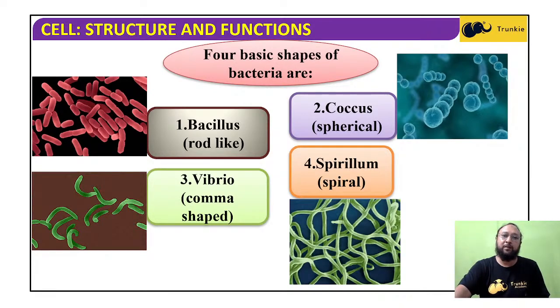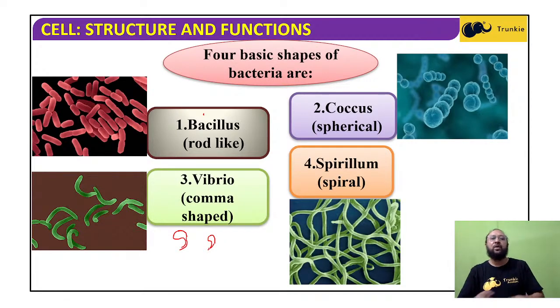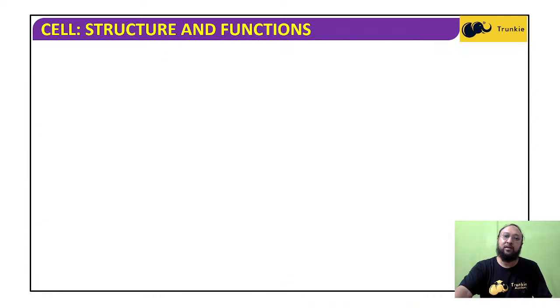When we say bacillus, it is rod shaped, like lactobacillus. Coccus, like streptococcus and pneumococcus, is spherical, and they may be free or joined, like diplococcus. Vibrio means comma shape, like this. Now spirillum is spiral or spring shaped. These are the 4 types.